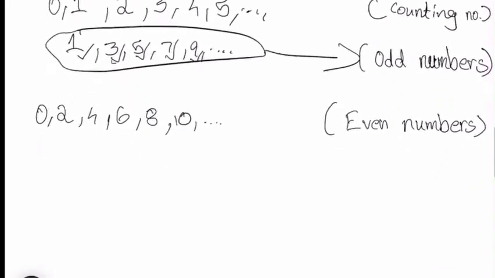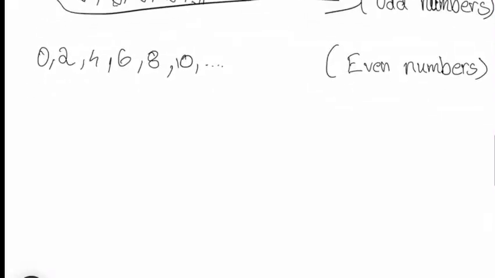These are even numbers. Just for a brief explanation, the numbers which are divisible by 2 are known as even numbers. So we won't take 0 because 0 is divisible by every number, so you can't take 0 as an even number. You can start with 2 and continue. So as you can see here that all the numbers are divisible by 2, like 2, 4, everything is divisible by 2 over here. So these all are even numbers.